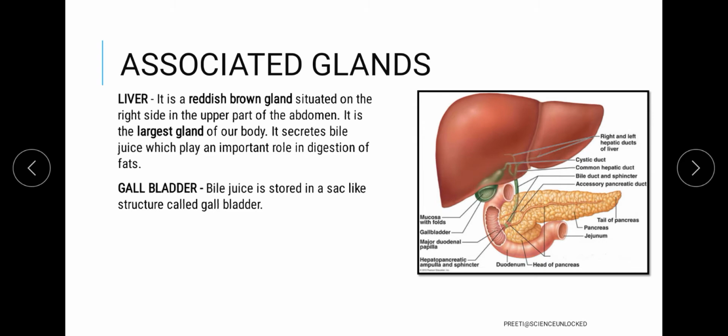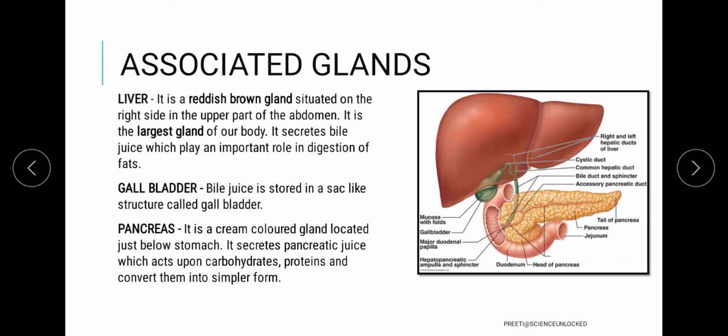After this, we have the next component, that is pancreas. Pancreas is the structure which helps in the secretion of pancreatic juices, which collectively work on digestion of carbohydrates as well as proteins. Altogether, here we have seen that the carbohydrates, proteins as well as fats are all taken into consideration. On the other hand, we have the intestinal juices inside the small intestine, which accompany the whole digestion process.